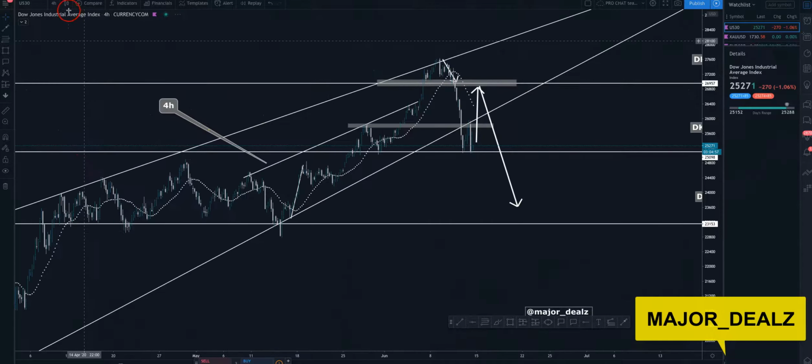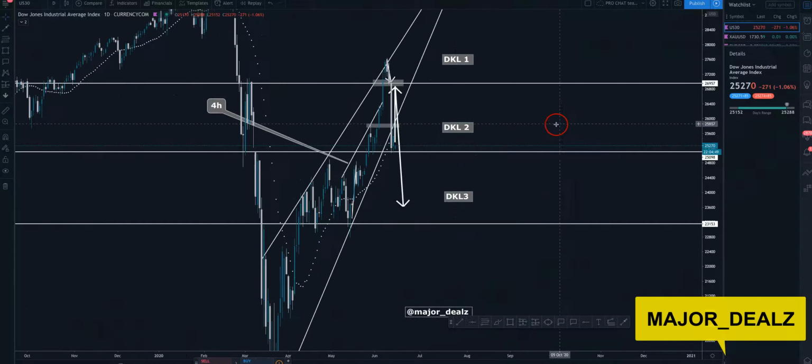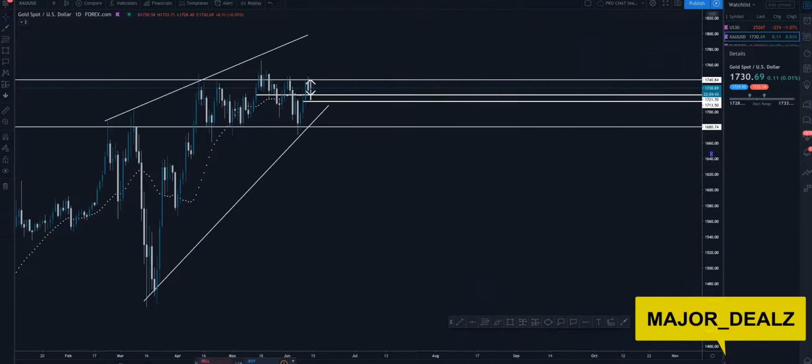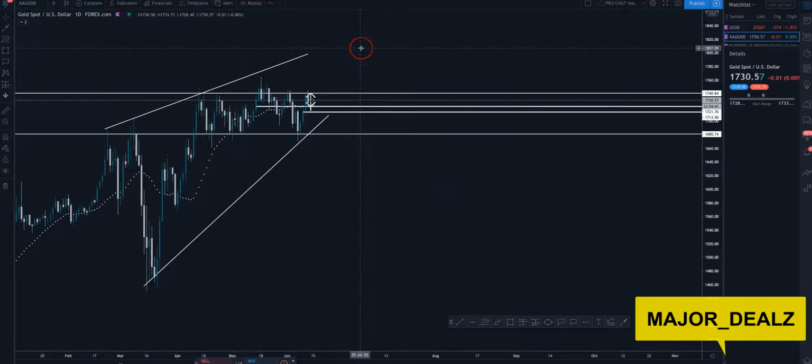Now let's look at gold, because remember what I said: usually whenever the indices are bearish, we can look for gold to appreciate, or to be bullish. Before I go into gold, another thing, guys: I'm more of a technical analysis trader.